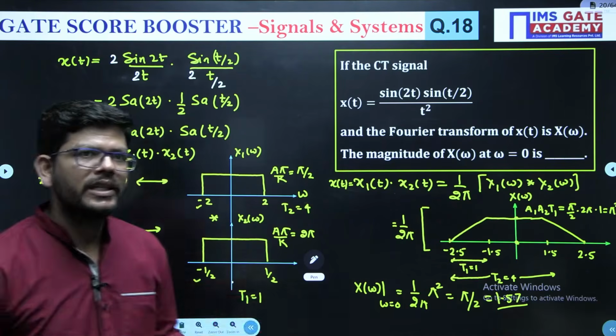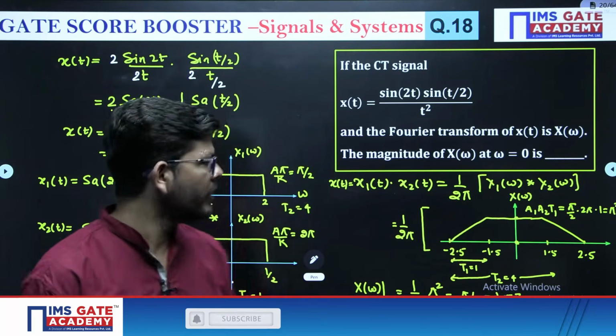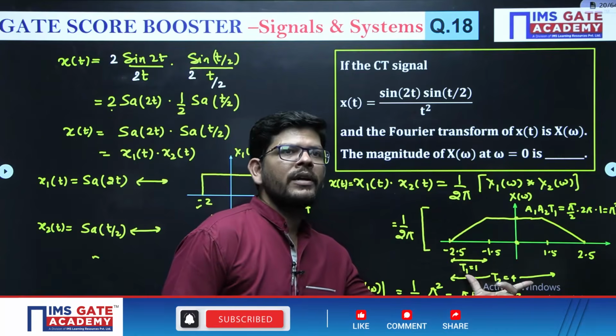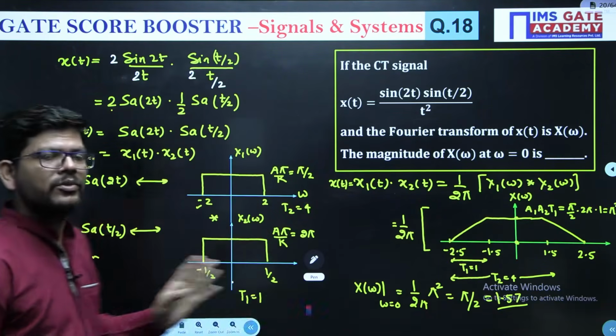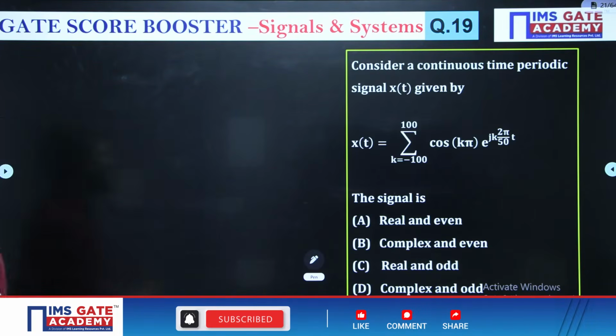Convolution of two rectangular pulses is a trapezoidal pulse. This distance is T1. This distance is T2. We have solved many questions related to this concept. So I hope the concept that I want you to practice and be prepared for is done.